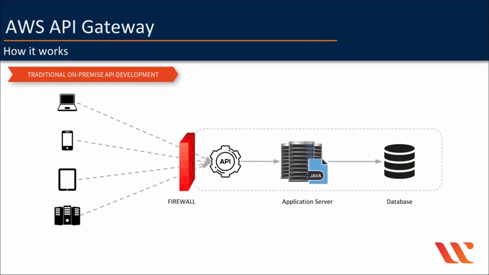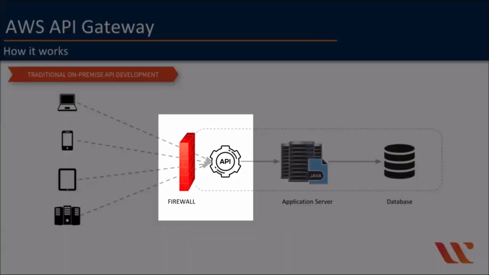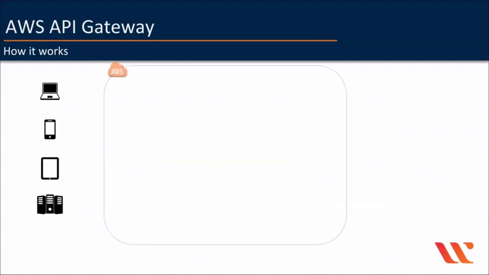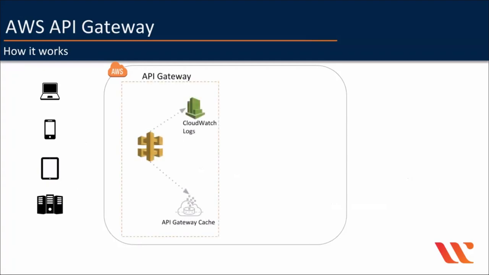Now, what if you get this piece as a managed service and you don't have to develop code or manage any infrastructure or worry about scalability? This is what exactly AWS API Gateway gives you. With API Gateway, you can create an API endpoint within few minutes or maybe few hours. So once you create an API, you need to define a backend service to which you need to redirect the request to.